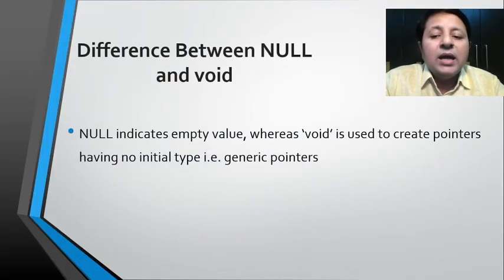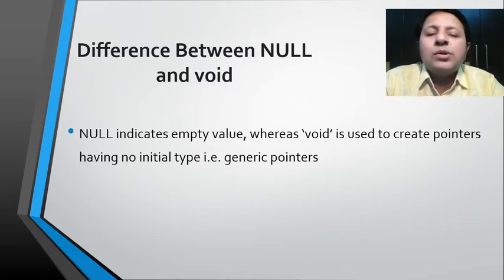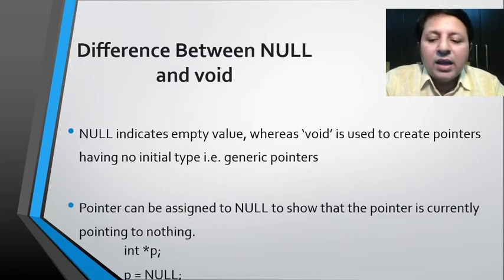Now, null indicates empty value. As I just said, null represents a value which shows nothing. So it indicates empty value, whereas void is used to create pointers without an initial type being defined, or there is no specific initial type being defined. They are called generic pointers. We'll see one example where I'll be able to tell you that if I create a void pointer, I'll be able to assign it to any type of variable because it's a generic pointer.